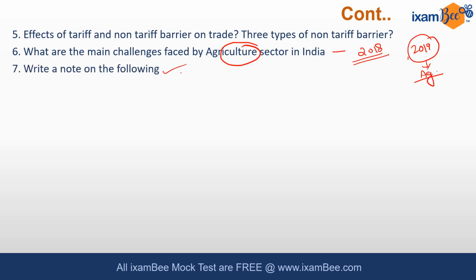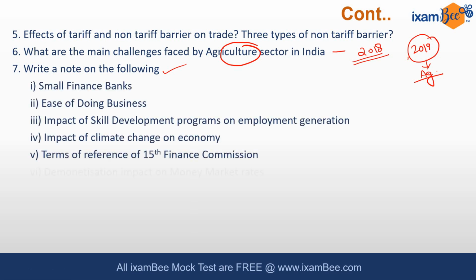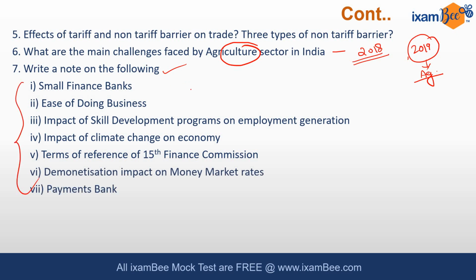In 7th question you have to write the short notes on the following. You will be given options, like you are given 7 options, and out of these you have to attempt 4. The first option was you can write a short note on a small finance bank, ease of doing business, impact of a skill development program on employment generation, then impact of climate change on economy, the term of reference of 15th finance commission. Finance commission is something that is consecutively asked in 2018 and 19 again.